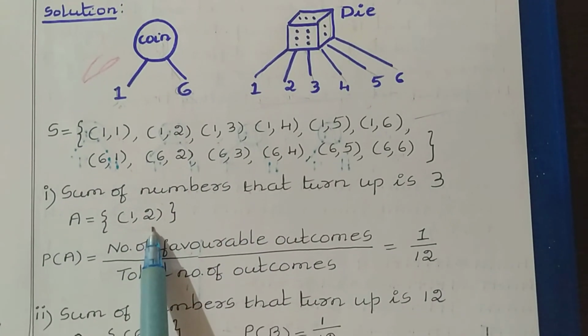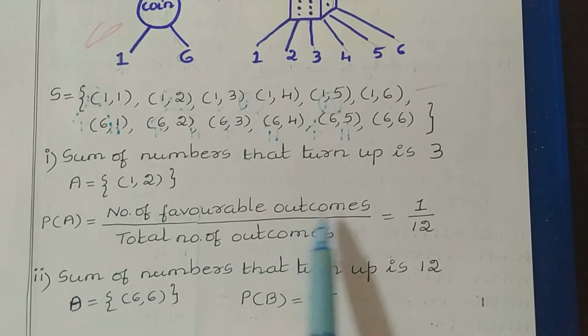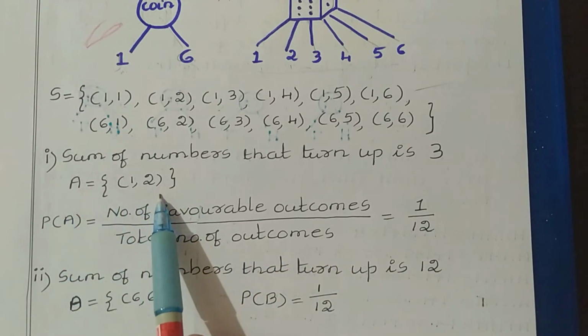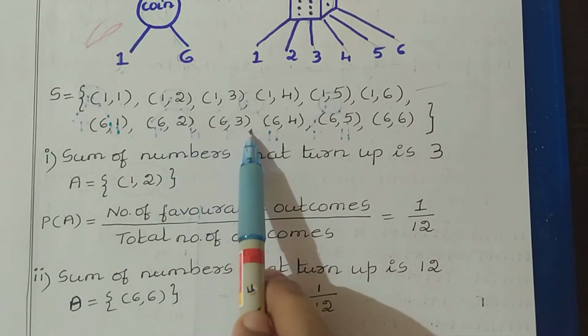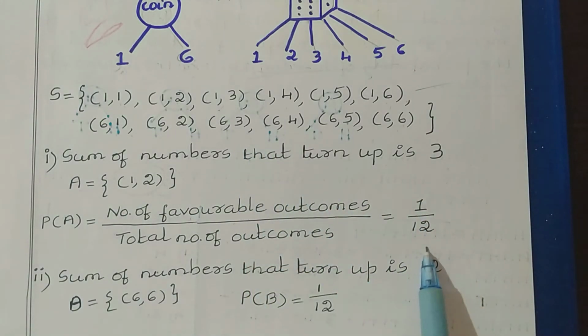Now let us find the probability. Probability of A is equal to the number of favorable outcomes divided by the total number of outcomes. With respect to this event, we have only one outcome. So 1 divided by, in this random experiment, totally we have 12 outcomes. So 1 divided by 12.